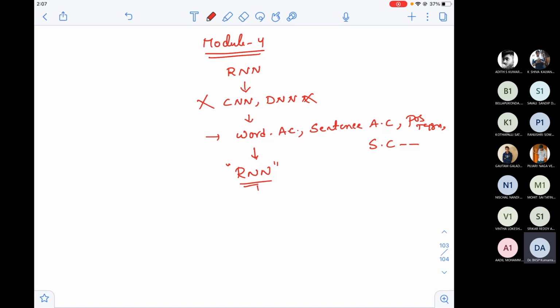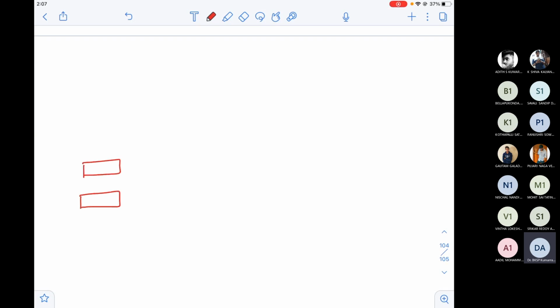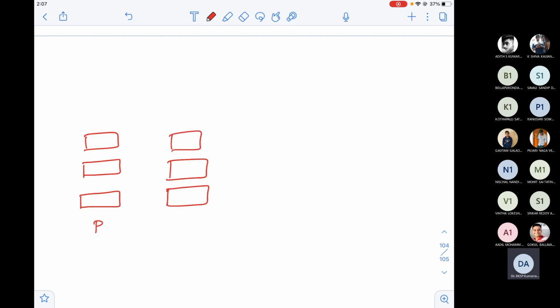So in the last class, what we have done is to prove that for these applications, we cannot use DNN. I have taken a DNN architecture. Maybe I'll draw it perfectly. Okay, so if I'm trying to predict the words, maybe P, E, and E comes here, N comes here. I'm not drawing completely. So these are representations you have.